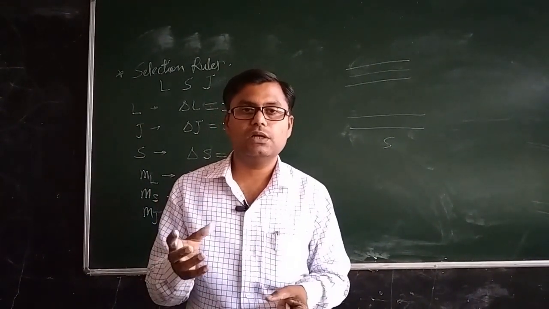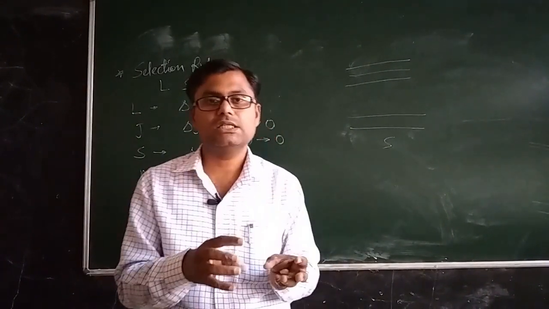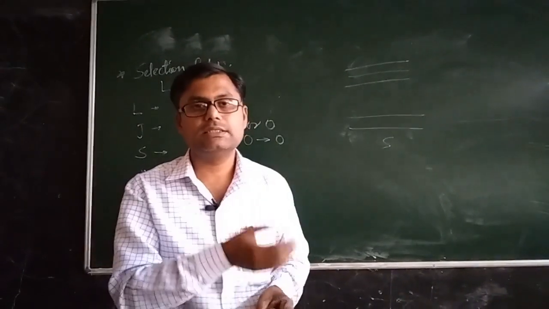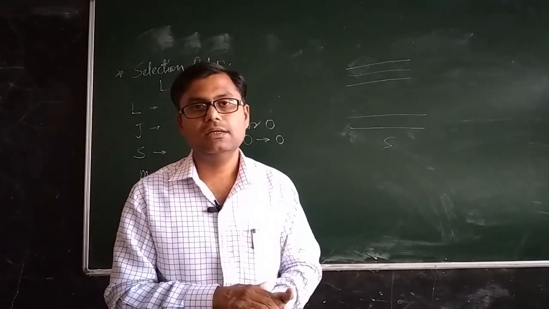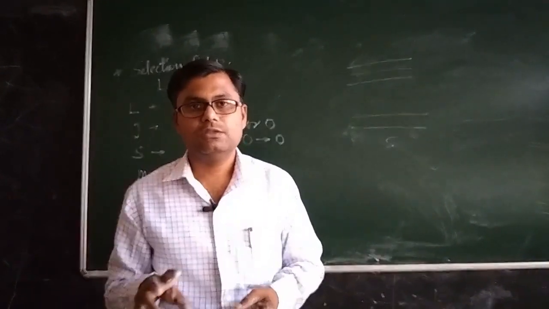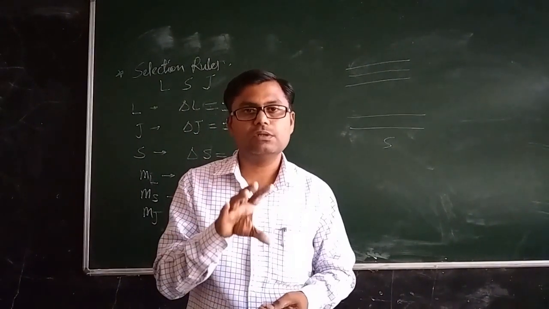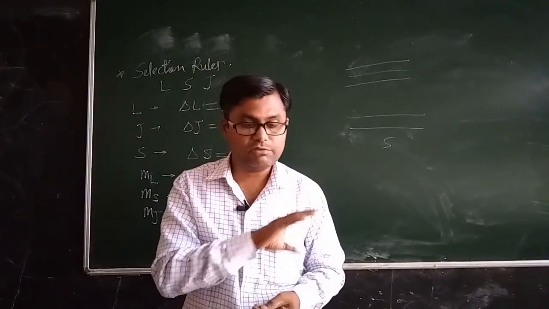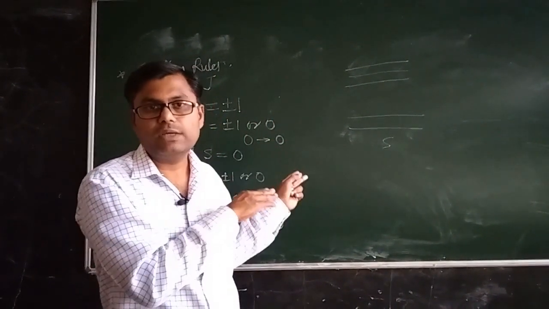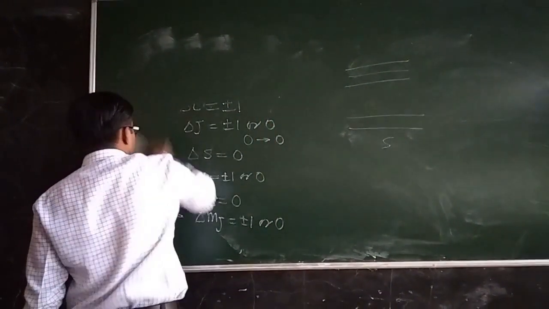Out of 5 transitions only 3 could be explained, and in order to explain this fine structure completely we have discussed the vector atom model, and all the selection rules and coupling schemes. So let us now once again revisit the hyperfine structure of the H alpha line. Up till now we know that the H alpha line has 5 different spectral lines. After knowing all this set of quantum numbers, we have to explain whether we are now able to explain the fine structure of the H alpha line, then only this particular topic will be complete.